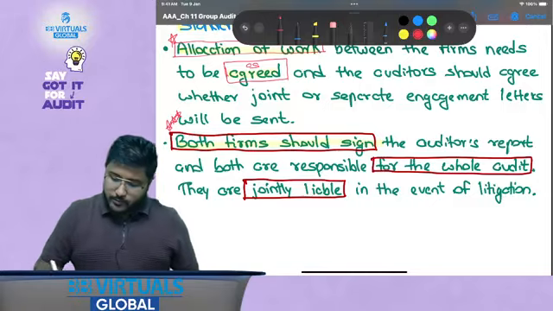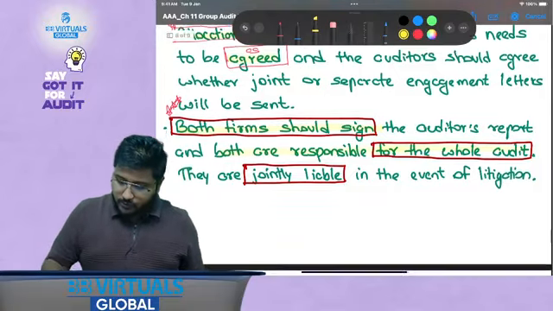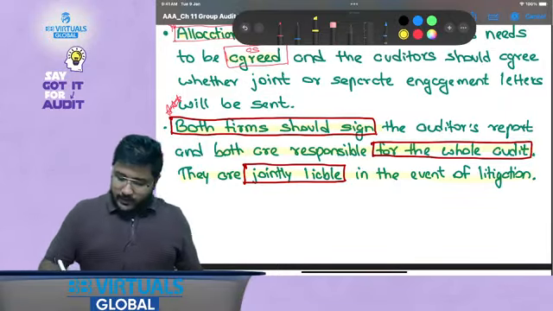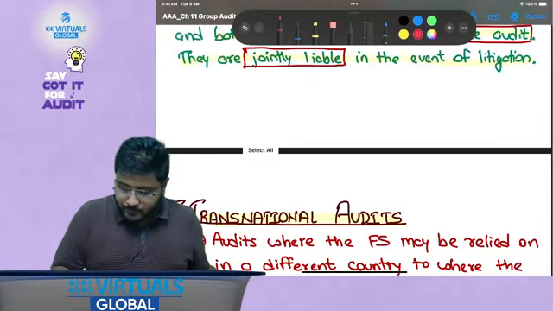Both firms should sign the audit report, and both are responsible for the whole audit because they are jointly liable. However, there are certain considerations.